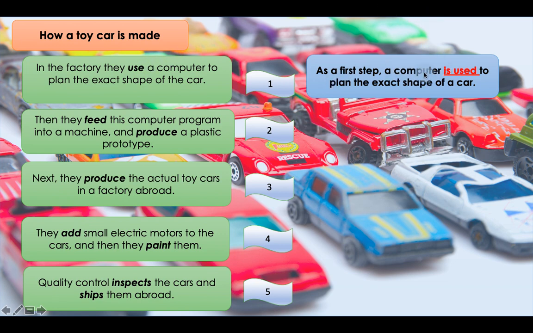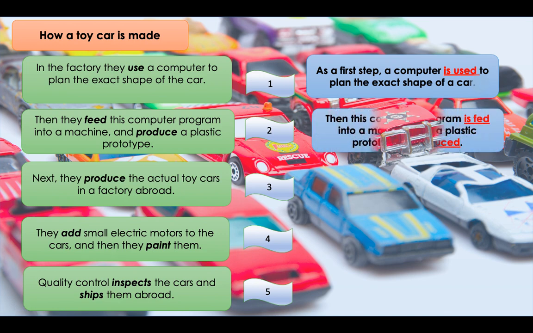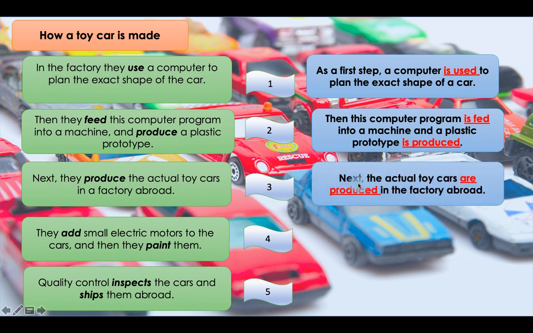First step, a computer is used to plan the exact shape of a car. Yeah, so is used is the passive form. What happens next? Then, step 2, this computer program is fed into a machine and a plastic prototype is produced. Okay, what happens next? Step 3. Next, the actual toy cars are produced in the factory abroad.